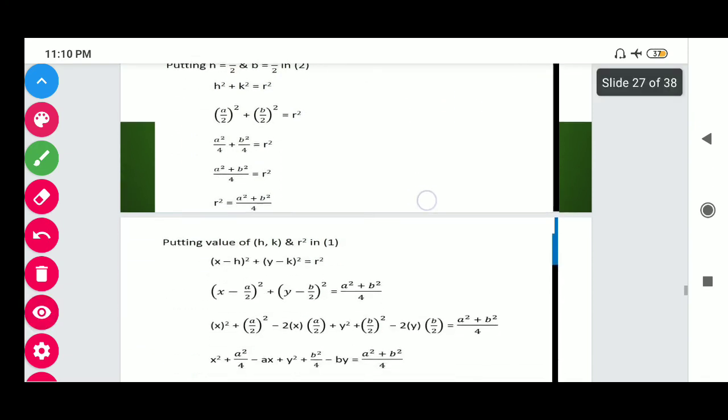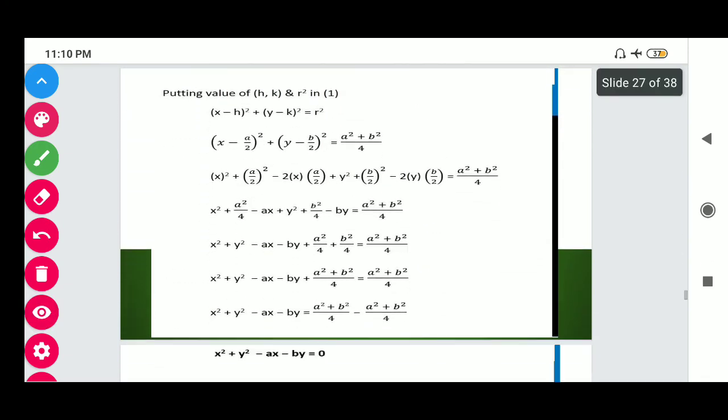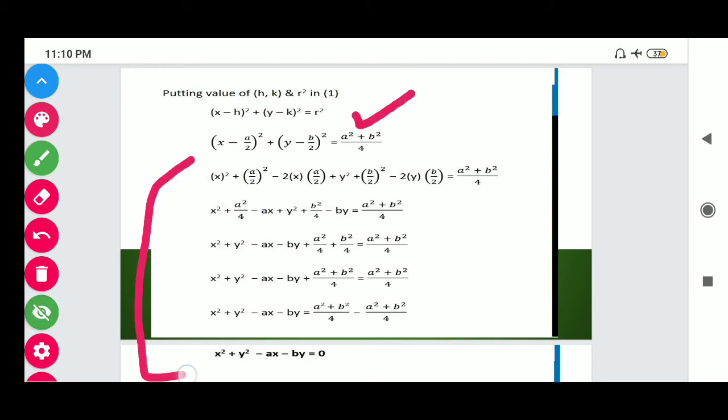So putting the value of h, k and r square in the standard equation of the circle, we get the required result. So students, you have to simply put the values in the equation, and that will be the applicable answer. If you want to solve this up to the general form, then it's your wish.